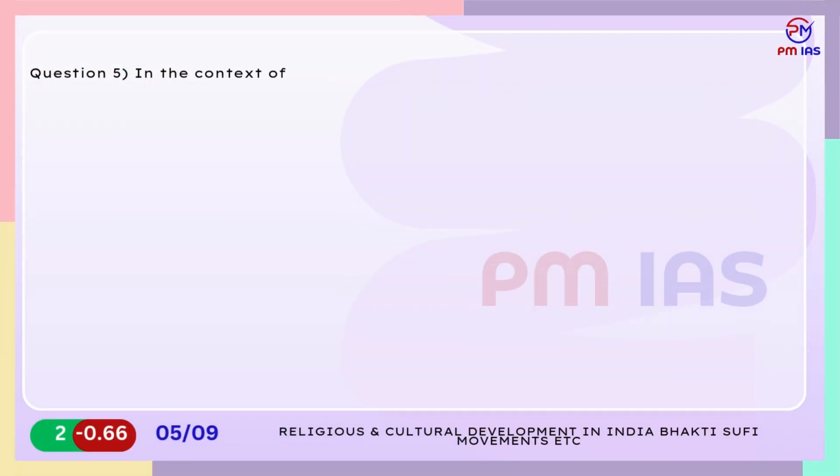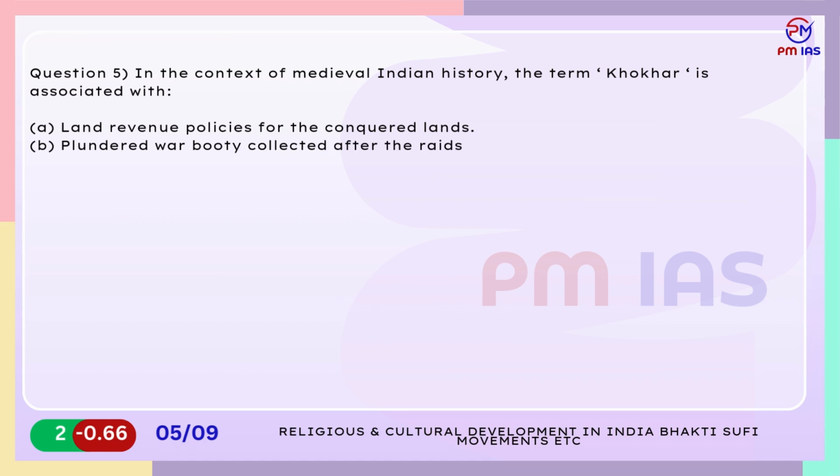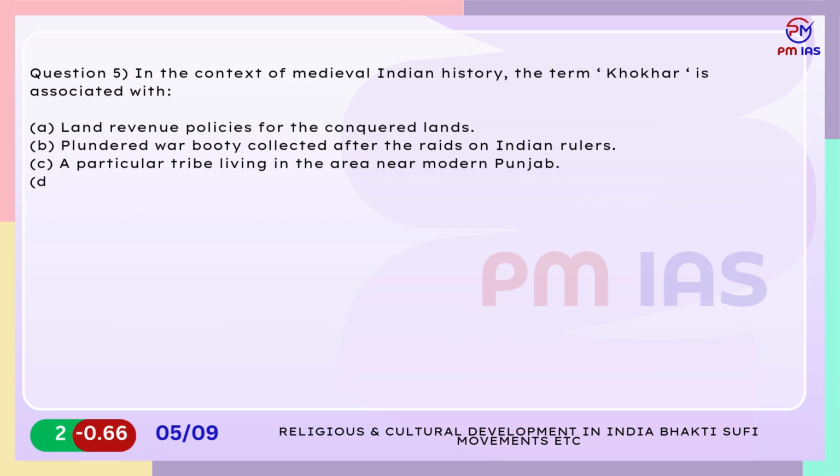Question 5. In the context of medieval Indian history, the term Khokhar is associated with A. Land revenue policies for the conquered lands. B. Plundered war booty collected after the raids on Indian rulers. C. A particular tribe living in the area near modern Punjab. D. Type of foreign literature brought by the Ghaznavids.